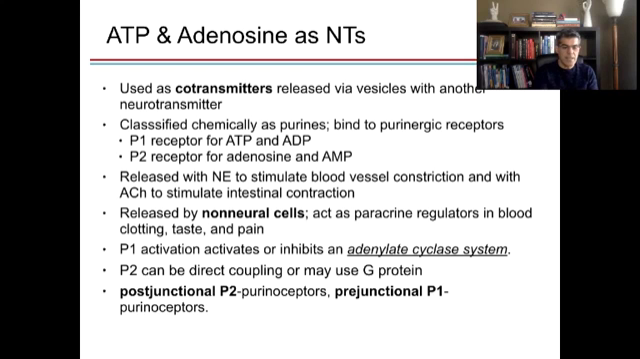Or you can release ATP with acetylcholine. Acetylcholine is going to cause intestinal contraction. If you release ATP with acetylcholine, intestinal contraction is going to be even stronger. ATP or adenosine can also be released from non-neural cells. They can become paracrine regulators in the blood clotting process, in taste, and also as part of pain mediation.